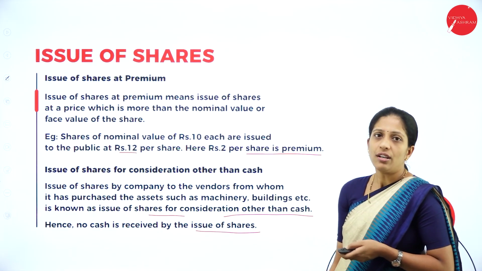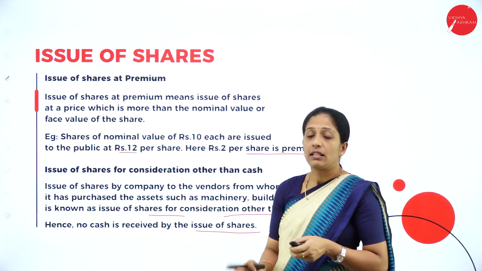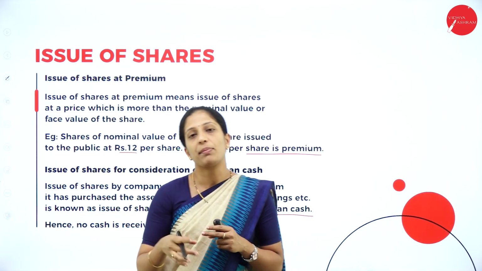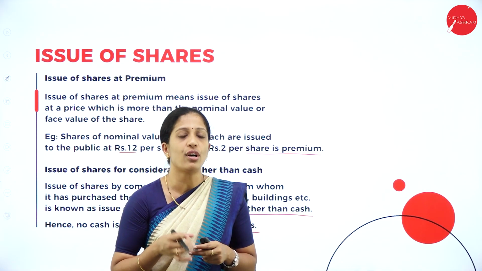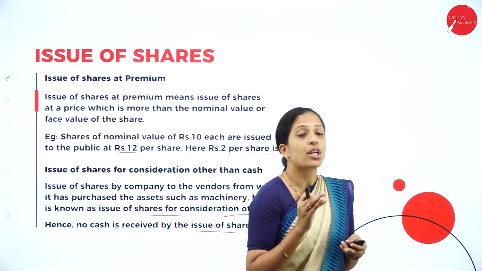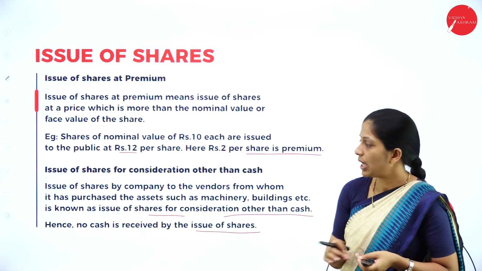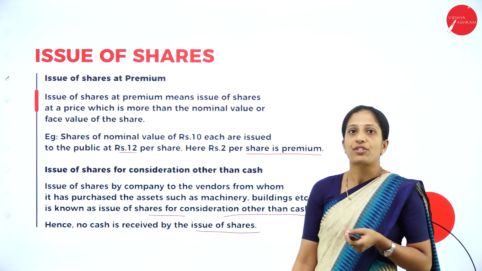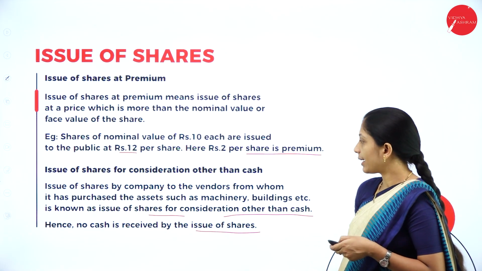So, this is about the situations where shares can be issued at par, at a premium, or at a discount also. Normally, as per the Companies Act 2013, shares cannot be issued at a discount. The other situation is issue of shares for consideration other than cash.